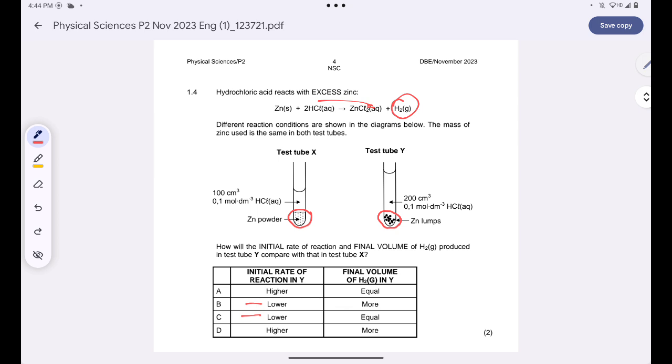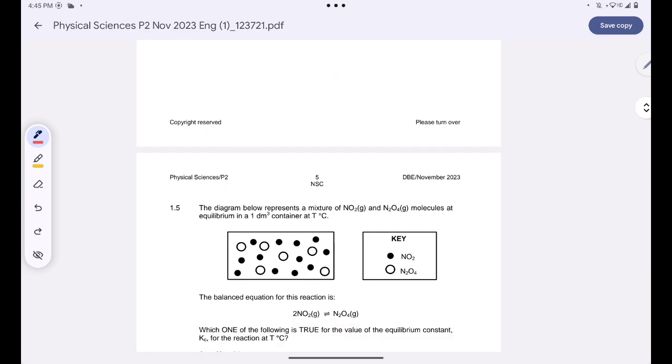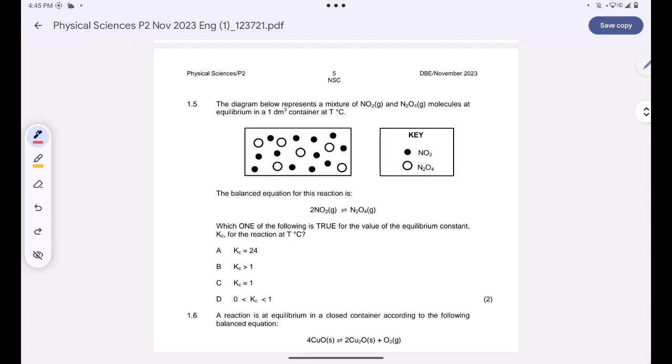So these two are the ones that make sense to me. So I'll go with B. Are you together? Okay, and now let's go to 1.5.